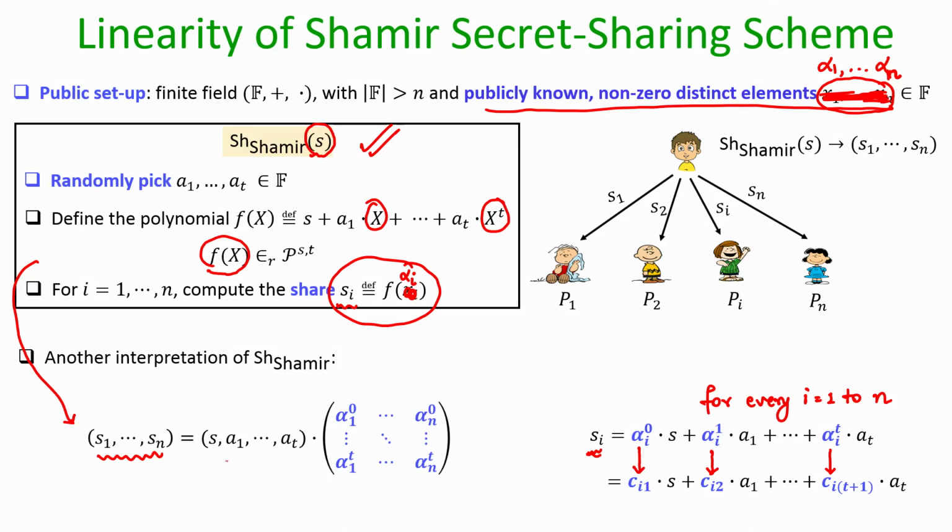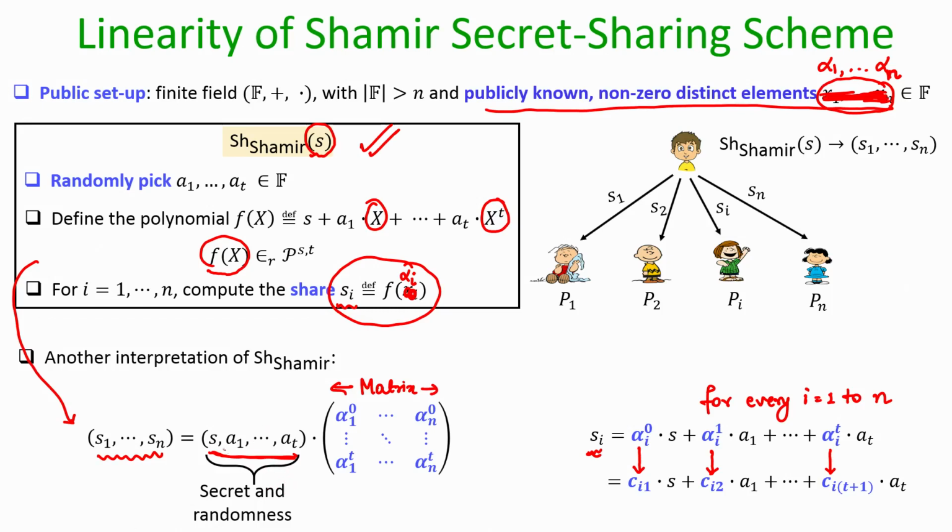I can interpret it as the product of this row along with this matrix, and in the matrix you have various powers of alpha 1 to alpha n starting from the 0th power to the tth power. So, now you can interpret the entire process of computing Shamir shares as per the Shamir secret sharing scheme as follows.